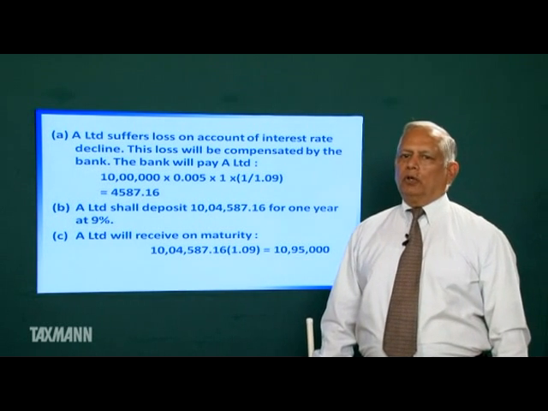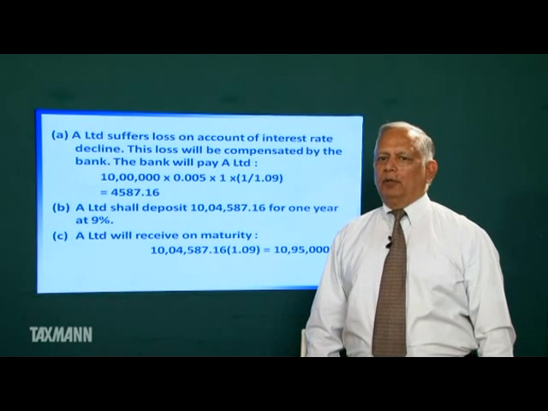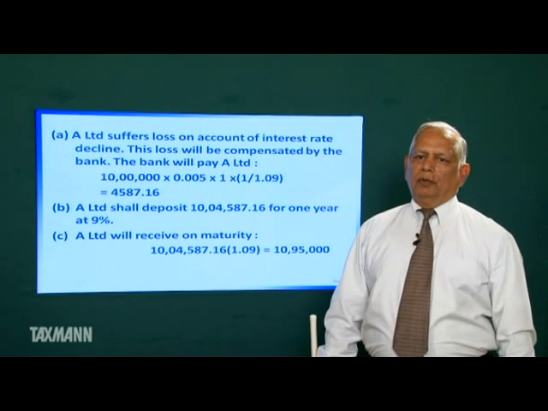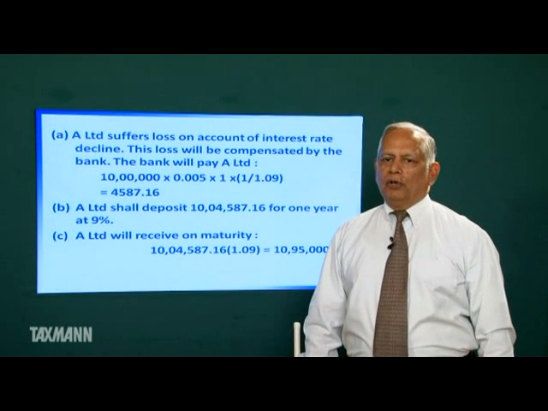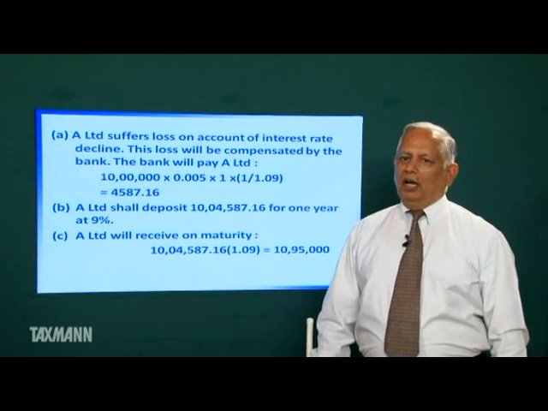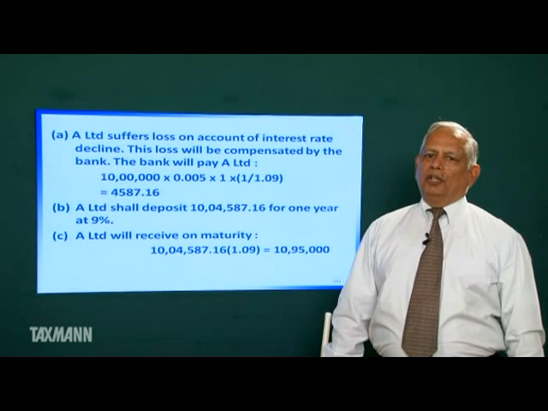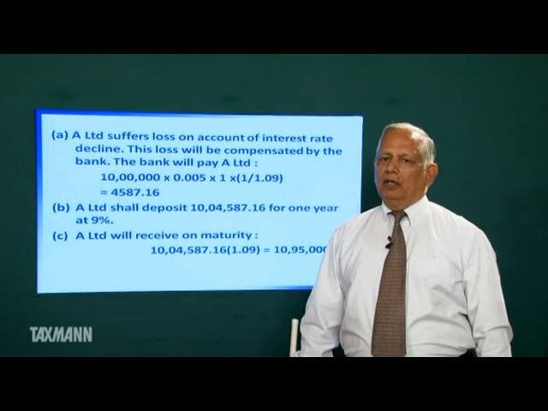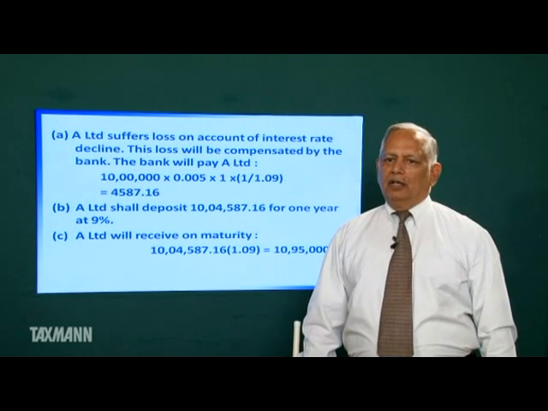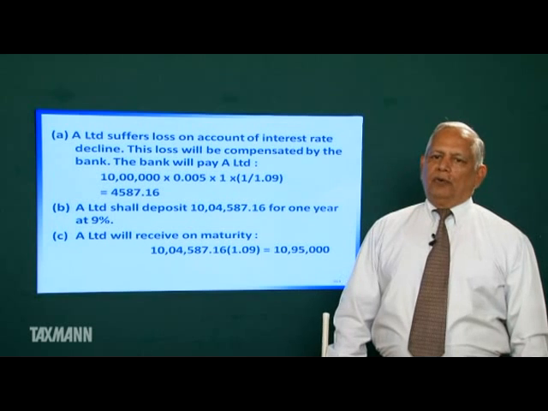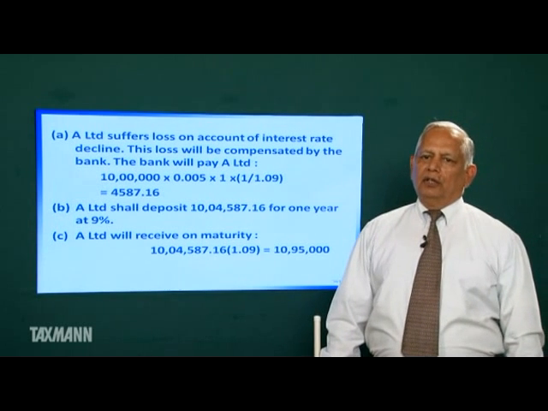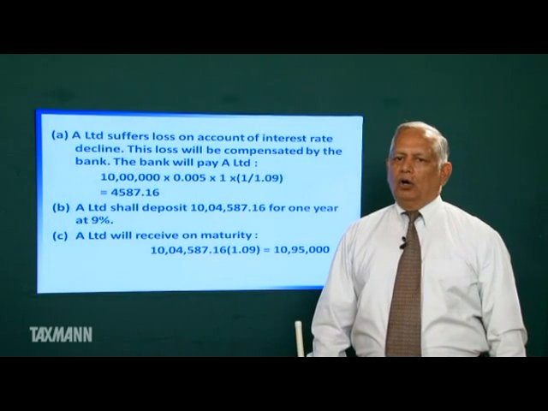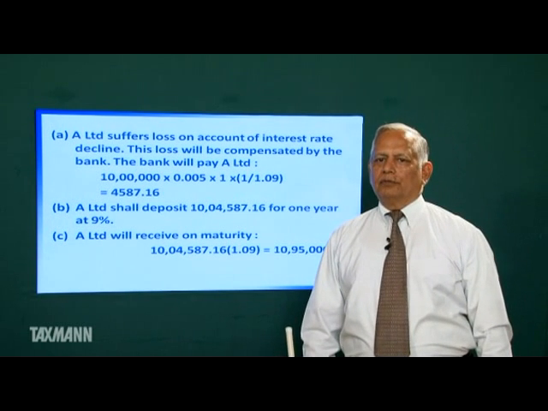Suppose you enter into a forward rate agreement at the rate of 9%. If there is change in interest, the bank will compensate you for the loss. But the other side should also be considered. In case you are gainer, you will pay the gain to the bank. Whatever rate is agreed upon in forward rate agreement, that rate will apply to your future borrowing or lending programs.